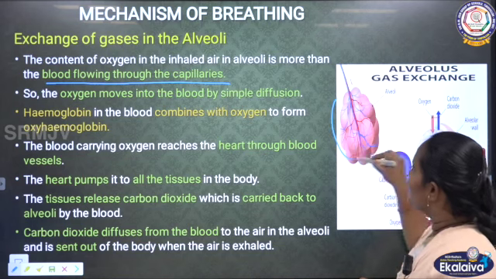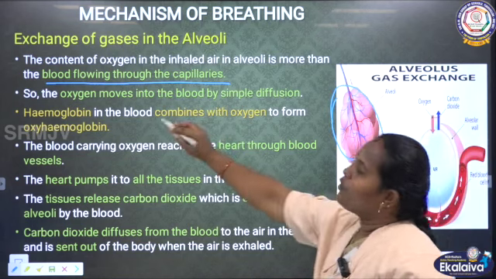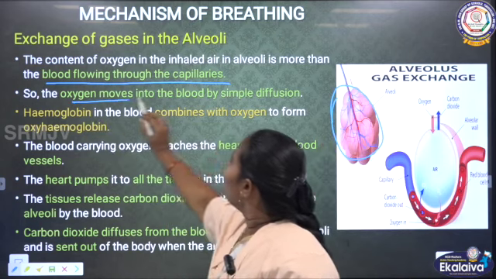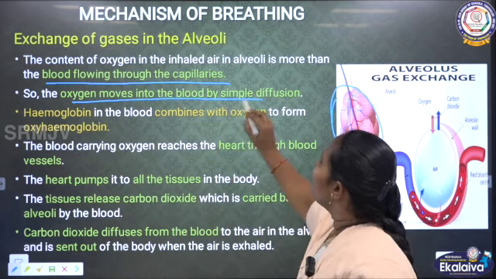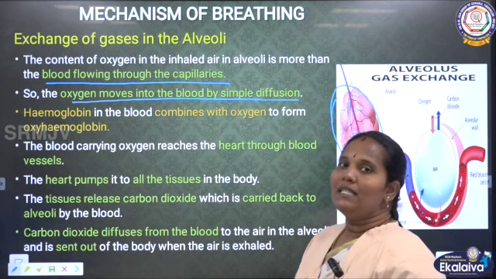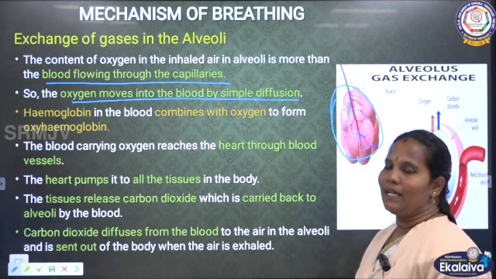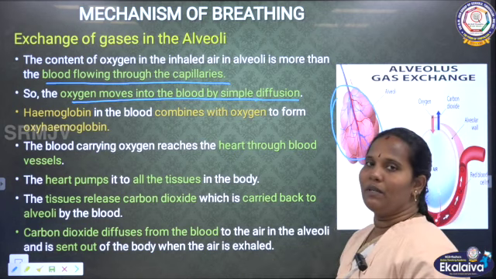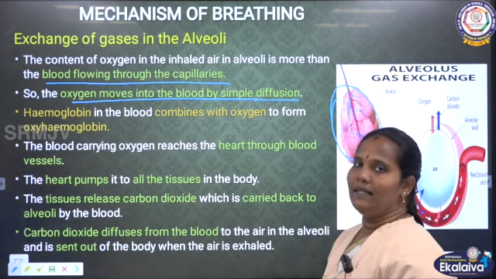So we can see here they are flowing through these capillaries, and so the oxygen moves into the blood by simple diffusion. The simple diffusion process is happening here. So the blood vessels can exchange air molecules between the blood cells and the alveoli.